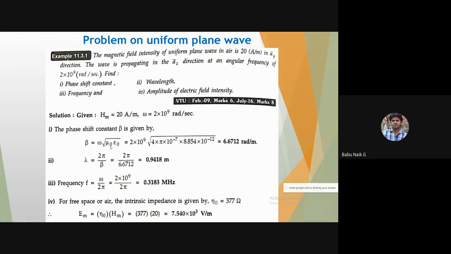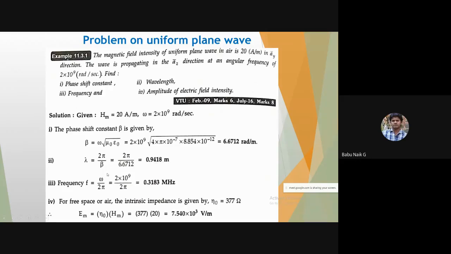So beta is equal to omega under root of mu naught into epsilon naught. Omega is 2 into 10 to the power of 9, and you know the mu naught and epsilon naught values. After simplifying, the phase shift constant is 6.672 radian per meter. Then the second one is wavelength, which has the formula 2 pi by beta. Since beta is calculated, you can find how much the wave travels in one complete cycle of 2 pi: 0.9418 meter.